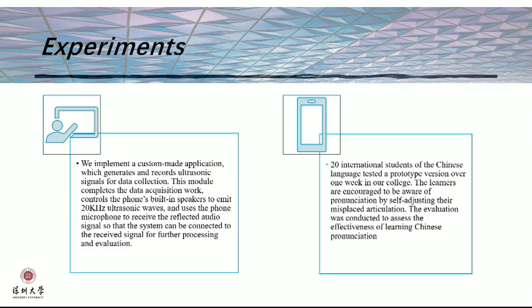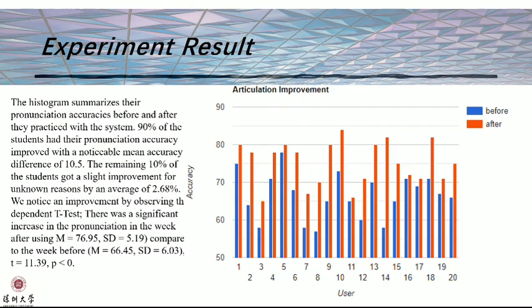In our experiment, 20 international students of the Chinese language tested a prototype version over 1 week in our college. The learners are encouraged to be aware of pronunciation by self-adjusting their misplaced articulation. The histogram summarizes their pronunciation accuracies before and after they practiced with the system. 90% of the students had their pronunciation accuracy improved, with a noticeable mean accuracy difference of 10.5.